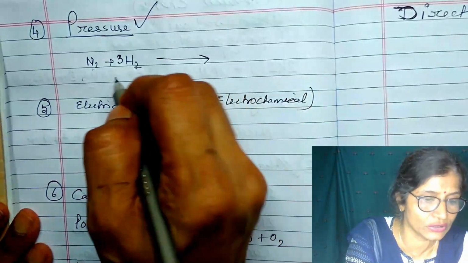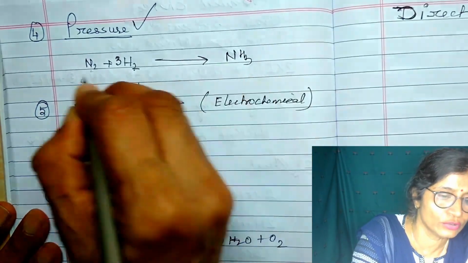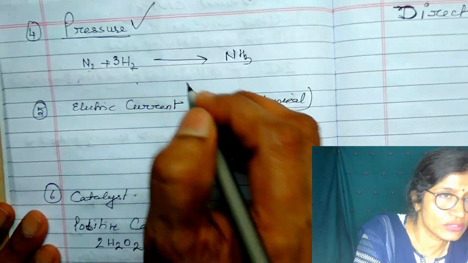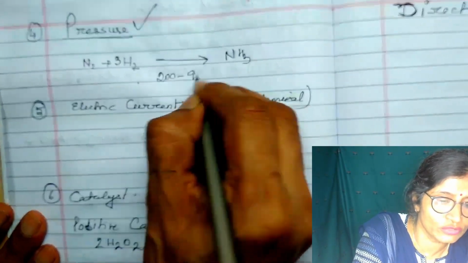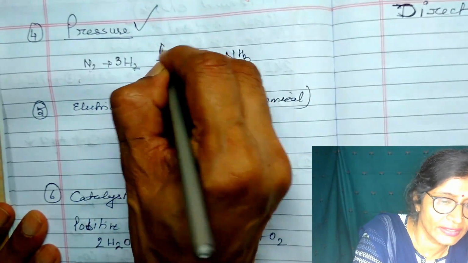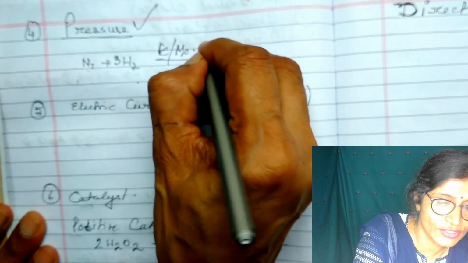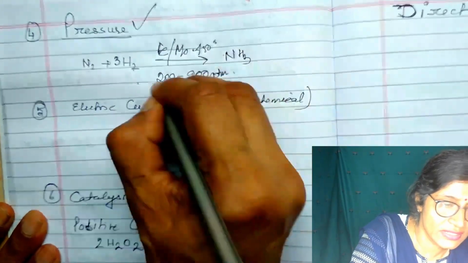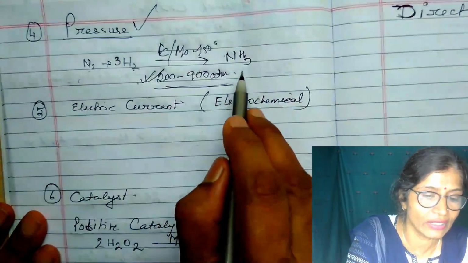Like in Haber's process, the ammonia gas is prepared with the help of nitrogen and hydrogen, under 200 to 900 atmospheric pressure. And here other conditions are also there: the catalyst is required and high temperature is required. But under high pressure, they will react with each other and give ammonia gas.